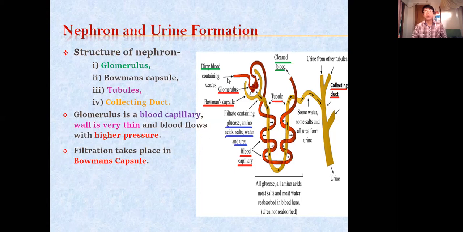Now, when this is the blood containing waste materials, when it is entering inside this Bowman's capsule, it now becomes the glomerulus. Inside the glomerulus, blood is flowing with higher pressure. The wall of the glomerulus is very thin, and so filtration is taking place here. The blood which is carrying the waste materials, their filtration is taking place.